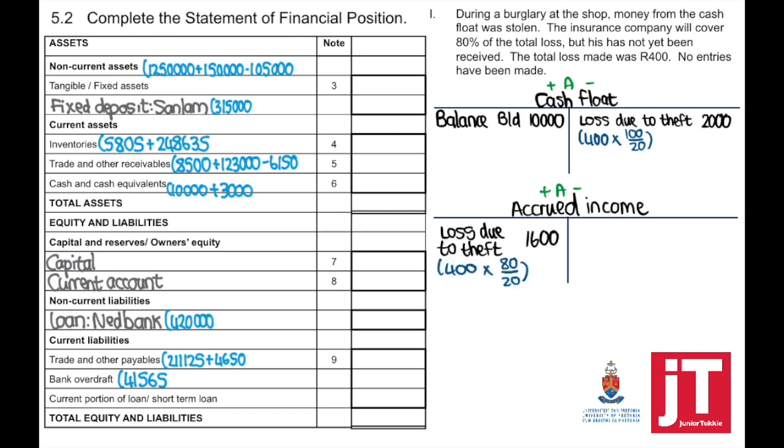Now, what the insurance company is going to pay us out means it needs to go to accrued income, and accrued income forms part of your trade and other receivables. Two options now. You can take 400 times 80 divided by 20, or 2,000 minus 400. It gives you exactly the same answer. Accrued income will now be added to trade and other receivables, 1,600. Cash and cash equivalents, we need to show minus 2,000 because of the cash float, which was stolen.